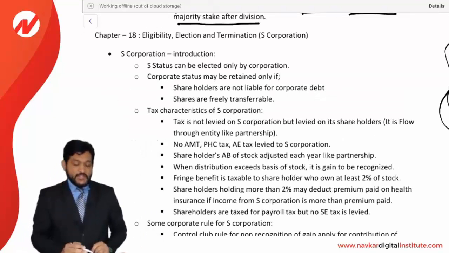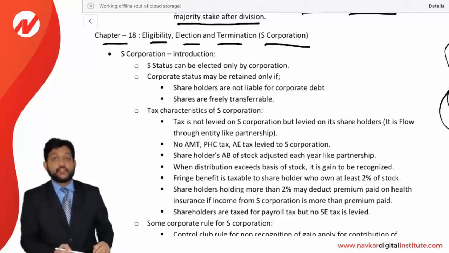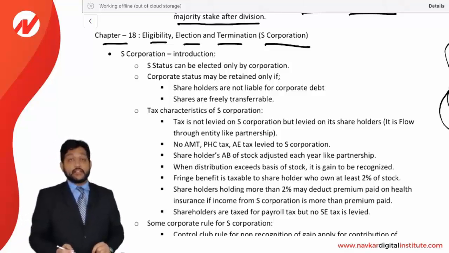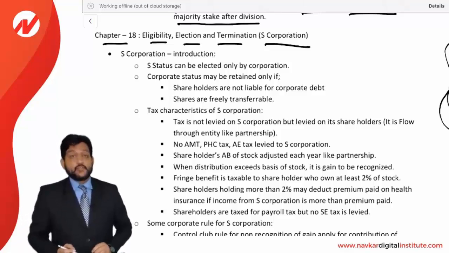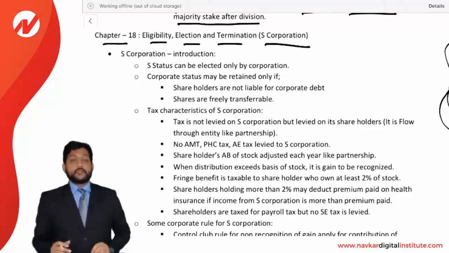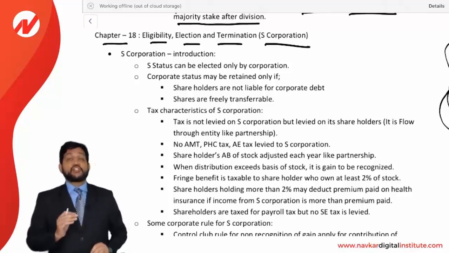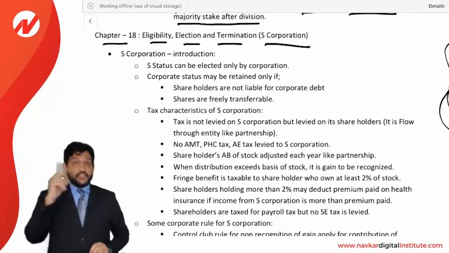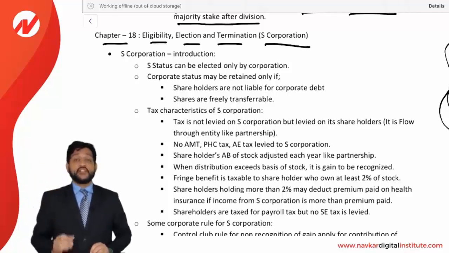Now friends, let us see the next chapter, chapter number 18, that is eligibility, election and termination of S corporation. Now the discussion about S corporation is being started. Till now, whatever chapters we had discussed were about partnership forms. Now it is about S corporation. S corporation means a small corporation. Previously, we had a discussion on C corporation. Many of the chapters we have seen were for the C corporation, that is a large corporation. Now it is a discussion on S corporation, that is a small corporation. What is the meaning and how will it go?